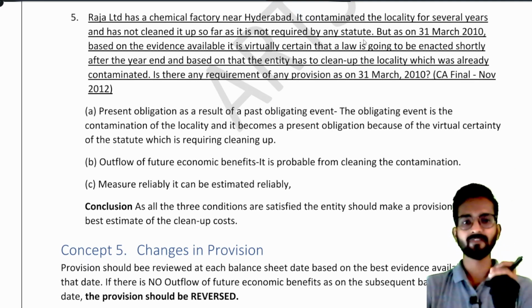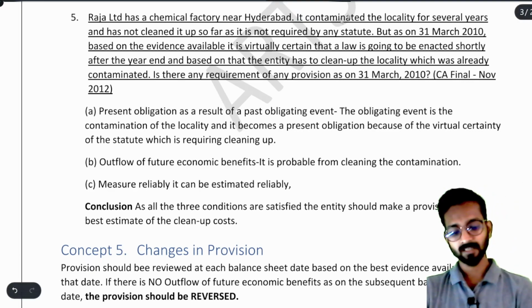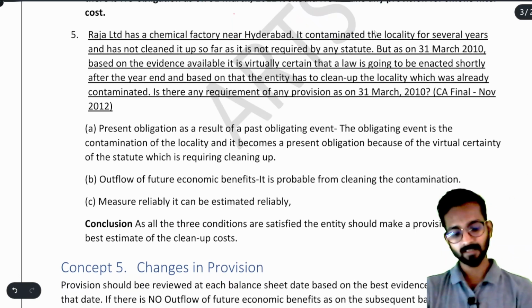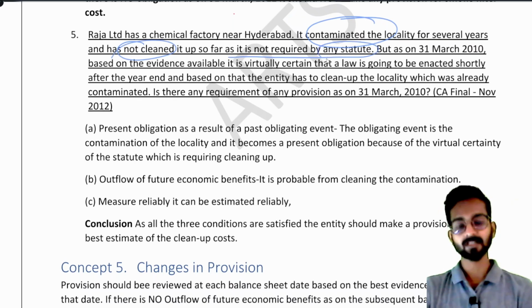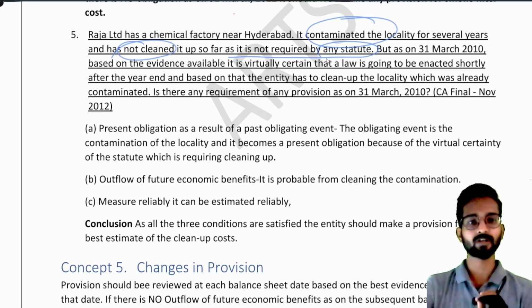Suppose the waste, they are dumping the waste in those villages, they are dumping the waste in the rivers, they are dumping the waste in the lakes or whatever gardens are there, whatever land is there. That's why they are saying they have contaminated the locality. Okay, now they did not clean it. Why? Because it is not required by any statute, because there was no legal requirement, there was no law saying that you have to clean that land, and also they did not clean.